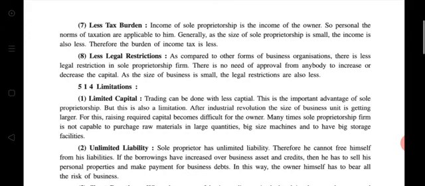Then point number 8, less legal restriction. Compared to other forms of business organization, in sole proprietorship there is less legal restriction. There is no need for approval from anybody to increase or decrease the capital, and the size of business is small, so legal restrictions are also less. And in point 7, we see the less tax burden because it is the income of the owner only, and the personal norms of taxation are applicable to him. So generally the size of sole proprietor is small, so income is also less and then the tax burden is less.